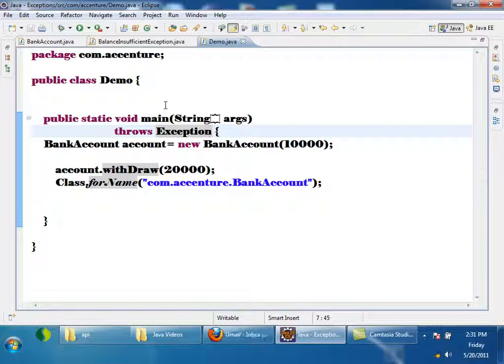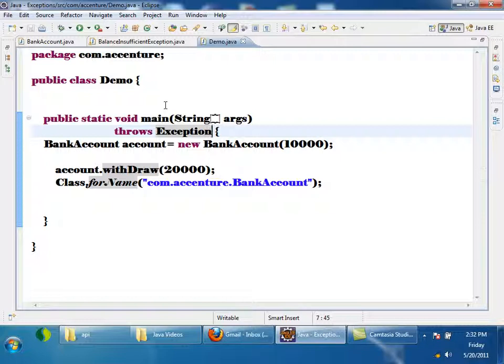At this line it throws an exception. It will be propagated to here. Here also I didn't handle it, so my method n also declares that it throws x. It will be propagated to its caller m. Here also I decided I will not handle it, so I declared that method m throws x. So again it will come here. Here also I decided I will not handle it, so I declared method main throws x. Here also I am not handling, so it will go to its caller.